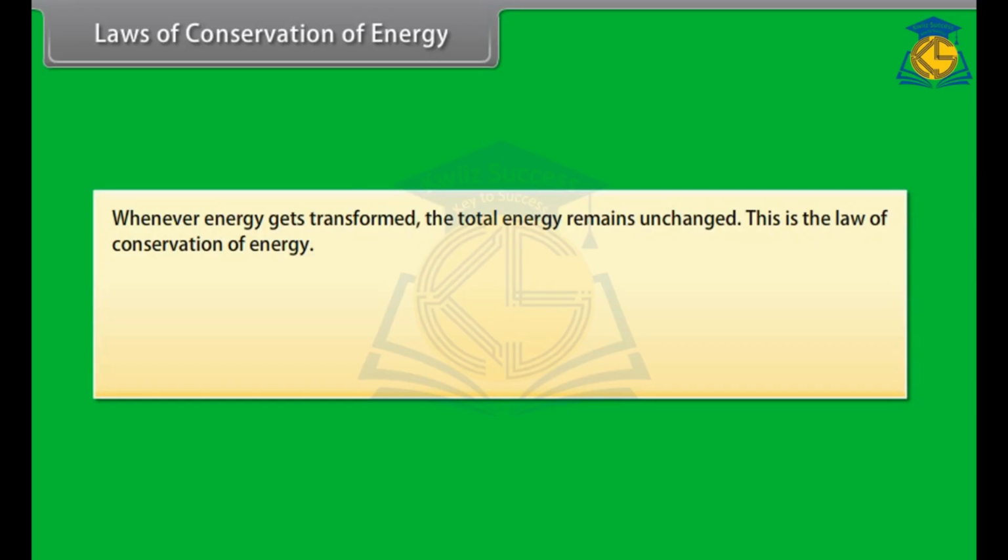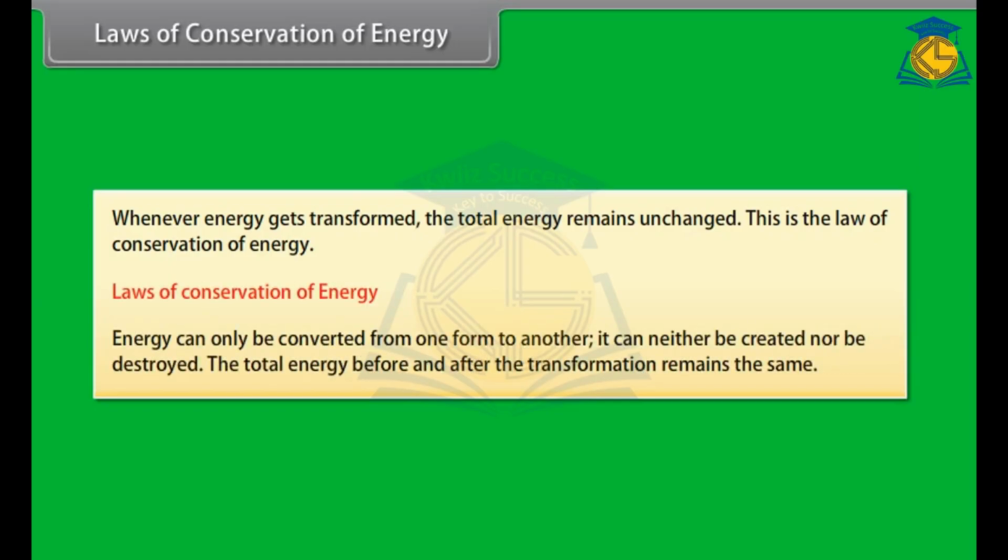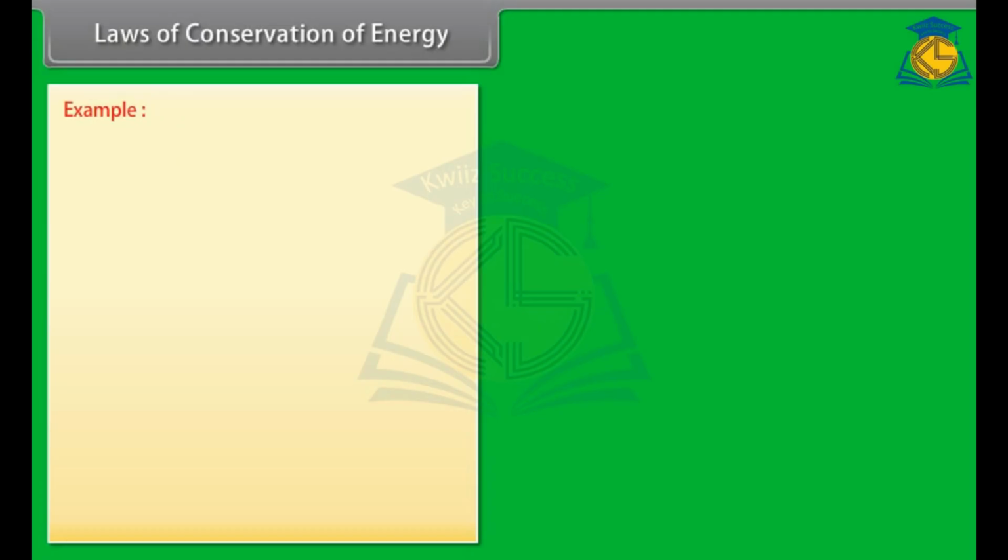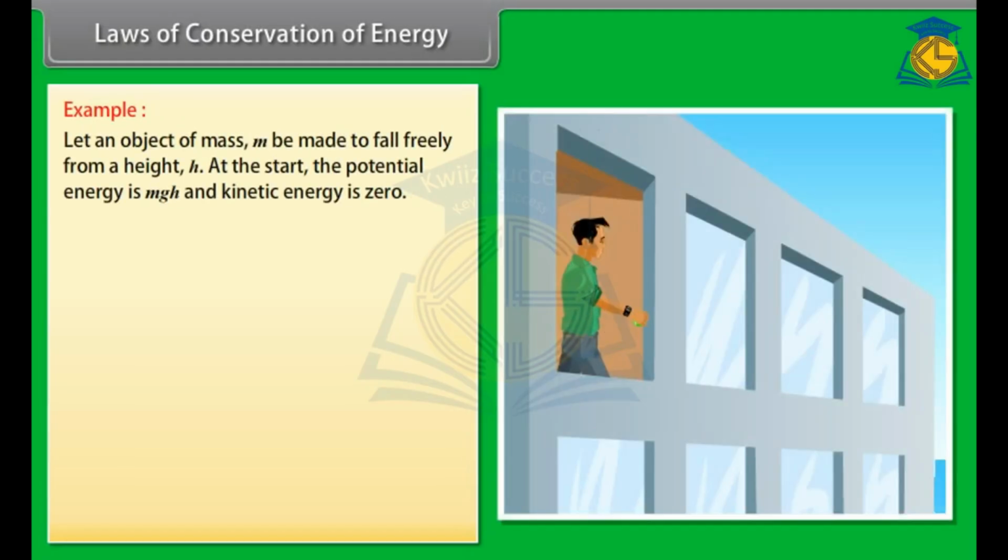This is the law of conservation of energy. According to this law, energy can only be converted from one form to another. It can neither be created nor be destroyed. The total energy before and after the transformation remains the same. Let us consider a simple example. Let an object of mass m be made to fall freely from a height h.